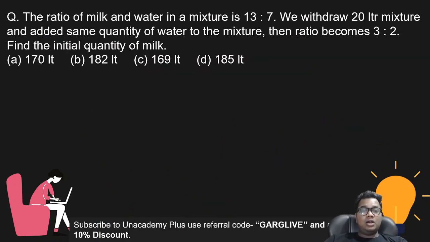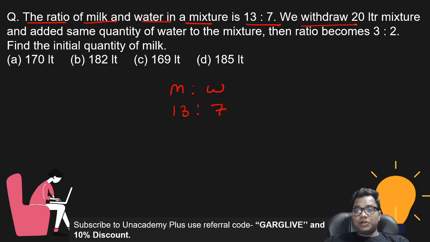Okay, now this is given here. The ratio of milk and water in a mixture is 13:7. Now we withdraw 20 liter mixture and added the same quantity of water to the mixture. Now if I am taking 20 liter mixture, then in this mixture milk and water both are taken out, right? And I am adding only water, right? Now the ratio becomes 3:2, right?